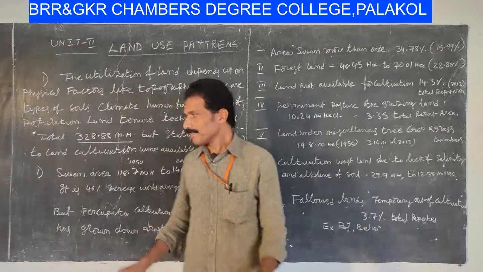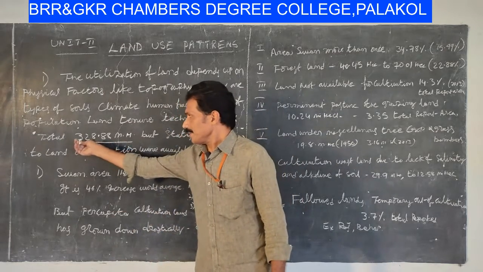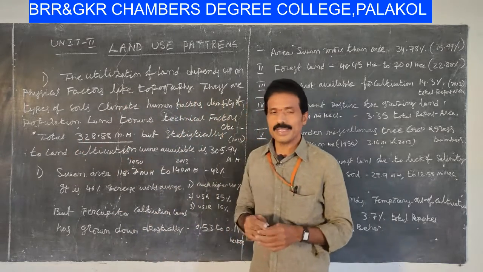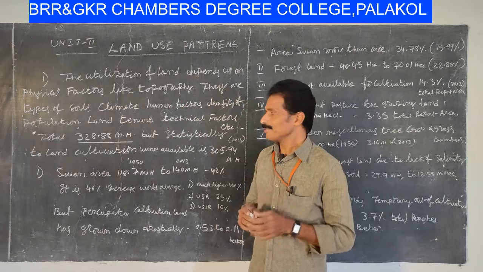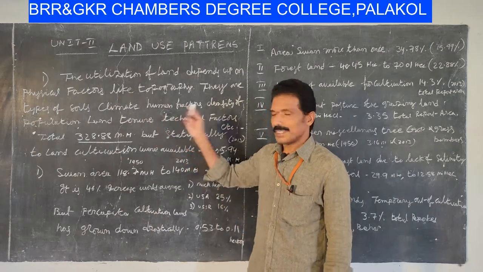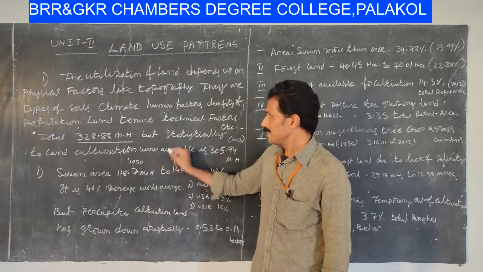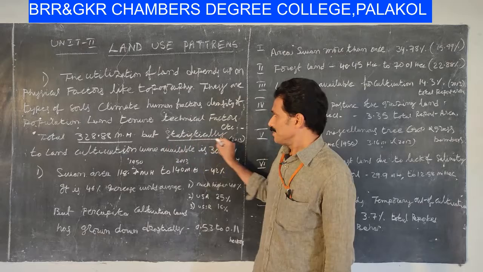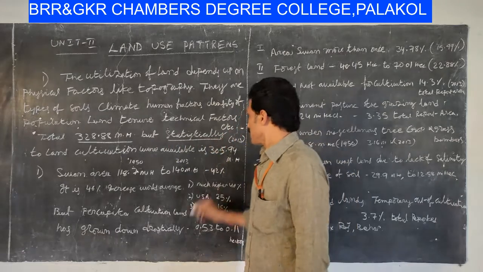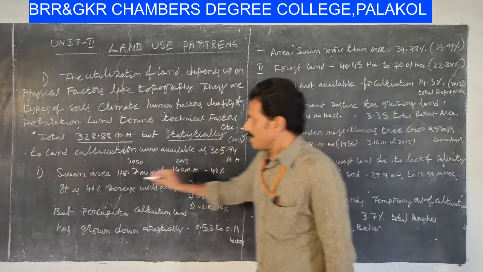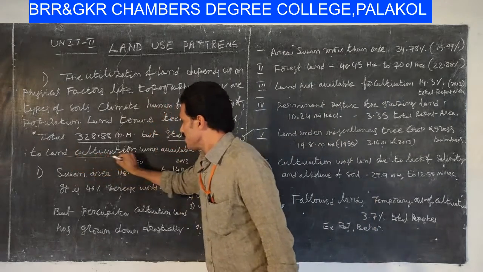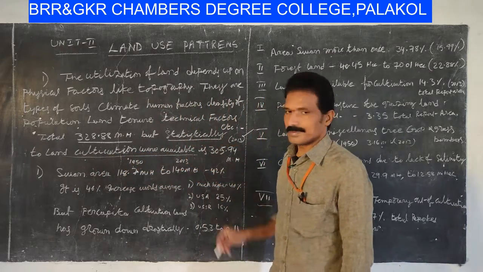According to statistical reports, 328.88 million hectares is available, but statistical reports on land cultivation were also available.